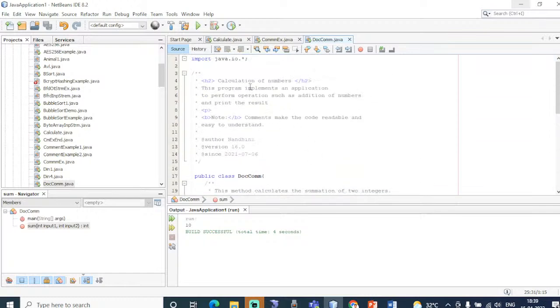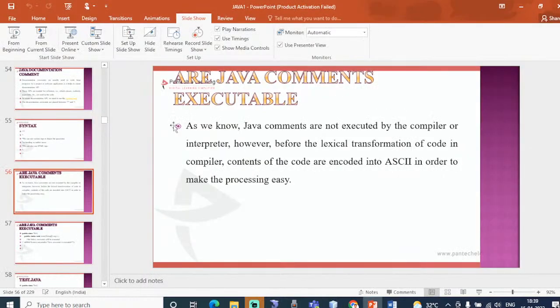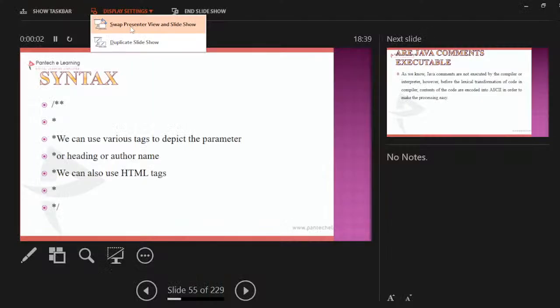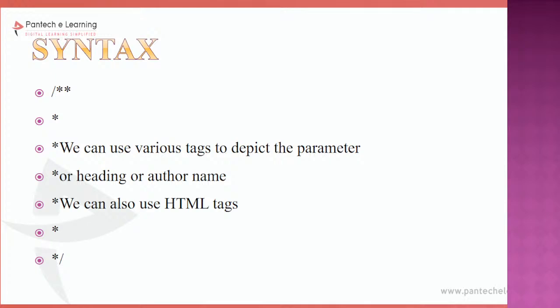Clear with this? Say for example, it provides an elaborate description: slash, double asterisk, and asterisk, slash. Calculation of numbers is what this entire program is going to do. When I am developing some website, I want to know what all the operations are that I am going to perform. So I can go for this kind of documentation comment. Clear? Based on my situation, I can go for different types of comments.